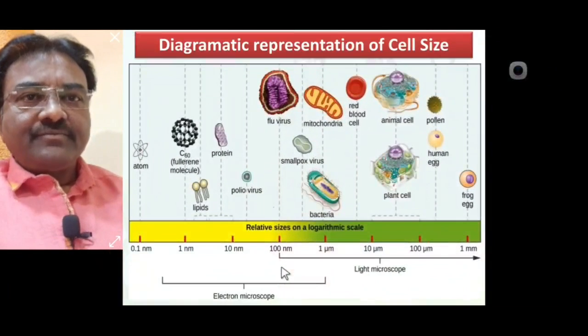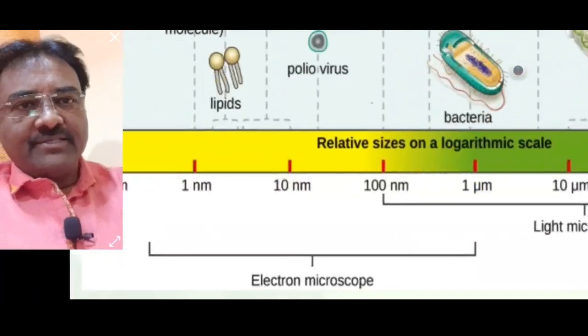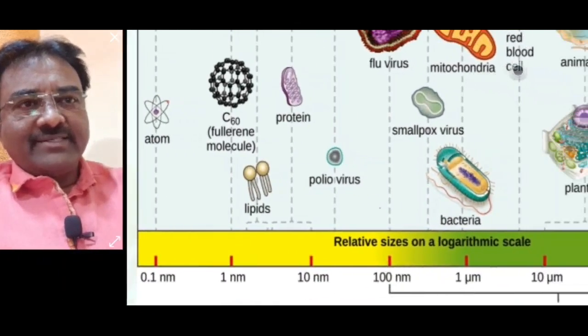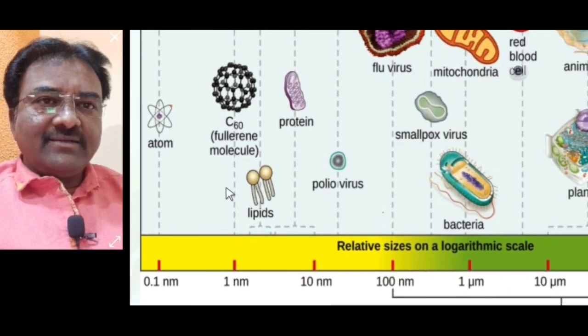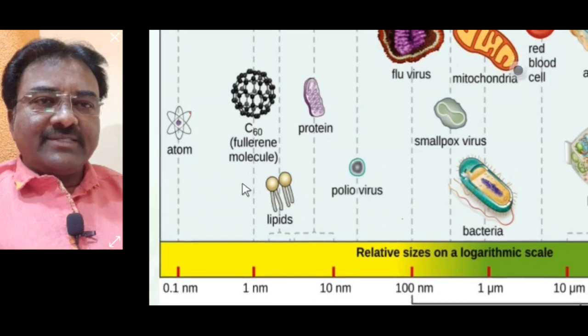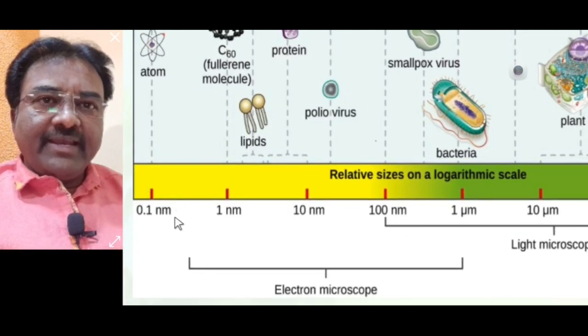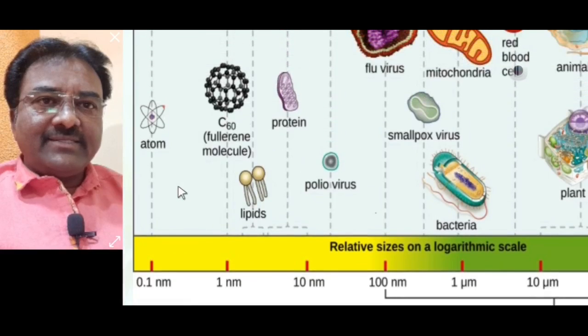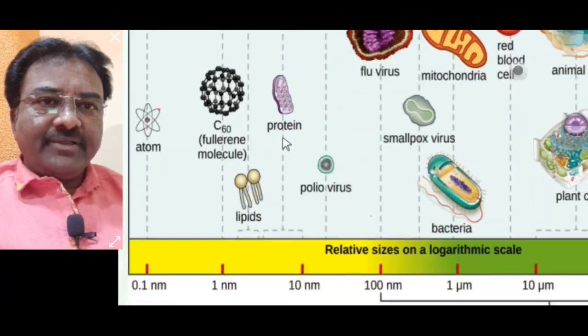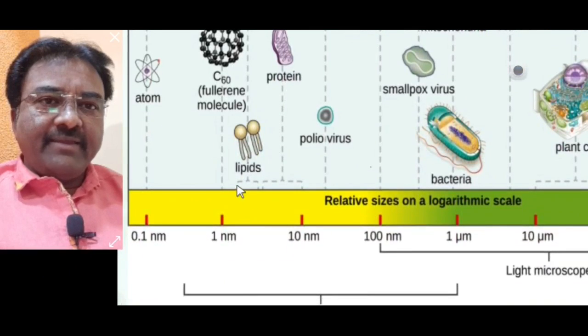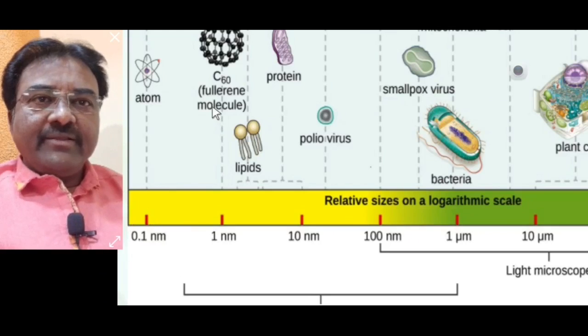In our book, some diagrams and cell sizes or object sizes are noted, like an atom is about 0.1 nm in size. A small molecule is about 1 nm in size.